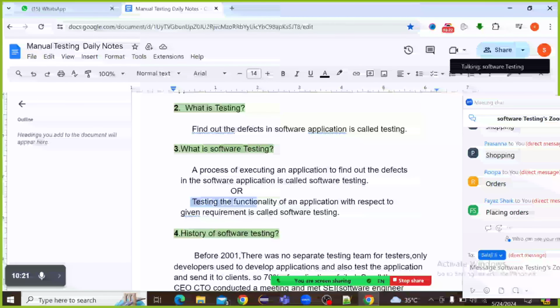Clear? So testing the functionality of an application with respect to the given requirement. Given requirement means client requirement. So we have to test the software application based on the functionality and based on the client requirement, that is called software testing. Clear what is software testing?